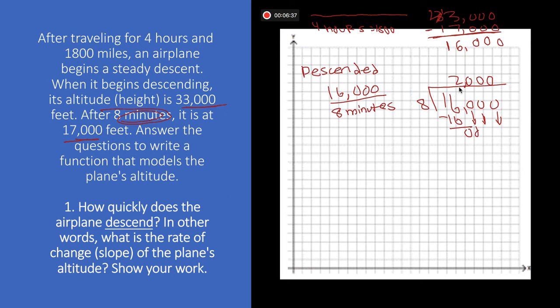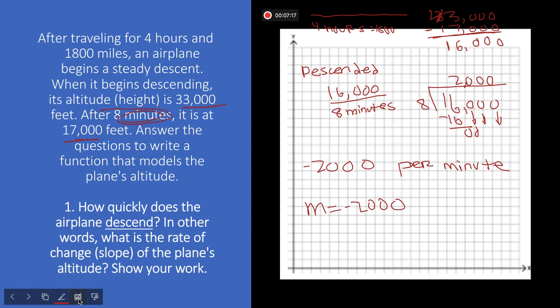So I've got 2,000 feet in 1 minute. So that answers my question. How quickly does the airplane descend? So my rate of change is, I'm going down, negative 2,000 feet per minute. So my rate of change, my slope, or my m, is equal to negative 2,000. So that's my answer for number 1.